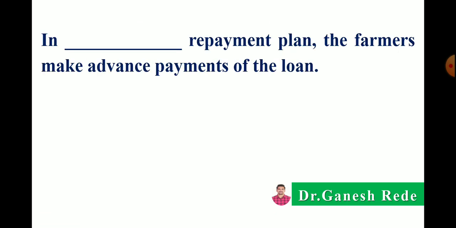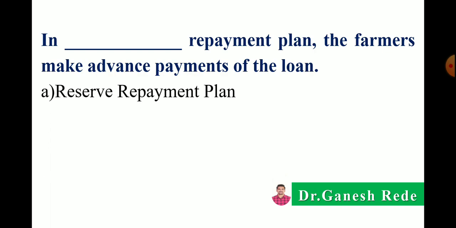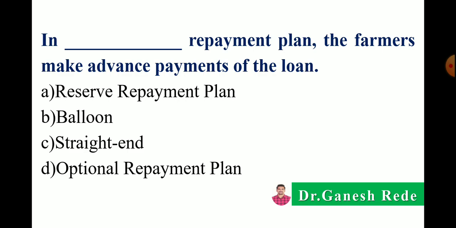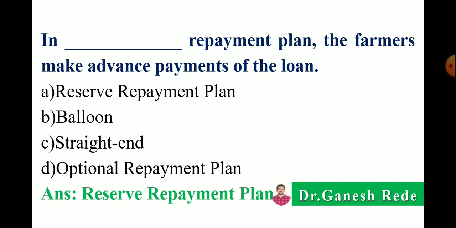Then next, in a dash dash repayment plan, the farmers make advance payment of the loan. Options: reserve repayment plan, balloon, straight end, or optional repayment plan. So the correct answer is in a reserve repayment plan, the farmers make advance payment of the loan.